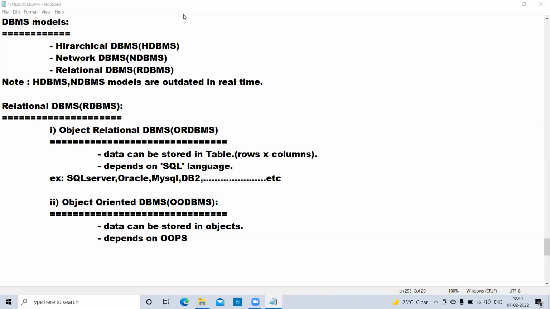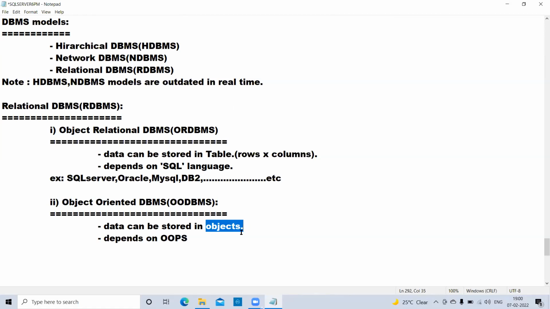Now, when I use object-oriented database softwares, people will interact with OOPS language, that means OOPS concepts and features will be implemented. That's why I said data can be stored in the format of objects.